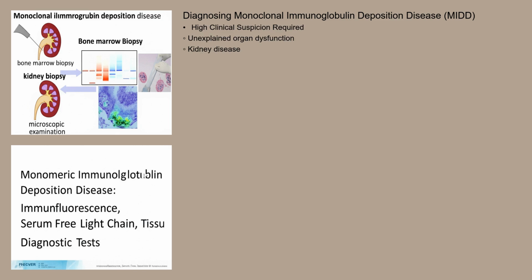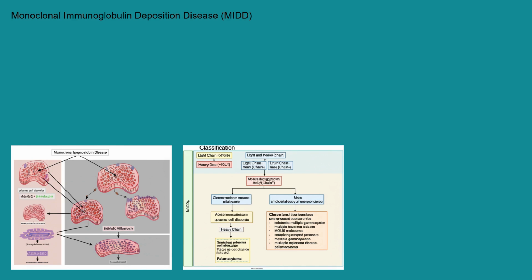disorder. Additional tests, such as serum-free light chain assays, may be helpful in monitoring disease activity and response to treatment. Cardiac or liver biopsies may be necessary if these organs are suspected to be involved. MIDD is broadly classified based on the type of immunoglobulin involved in the deposits. The most common types include light chain deposition disease, or LCDD, where monoclonal light chains, typically kappa or lambda, are deposited, heavy chain deposition disease, or HCDD,